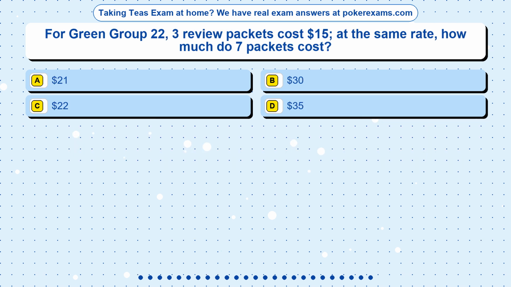Question 13. For green group 22, 3 review packets cost $15. At the same rate, how much do 7 packets cost? Option A, $21. Option B, $30. Option C, $22. Option D, $35.